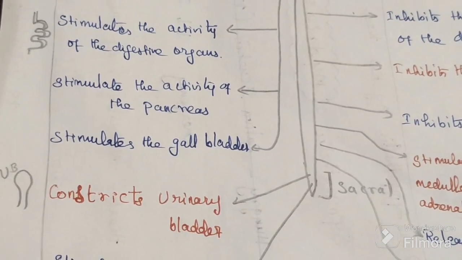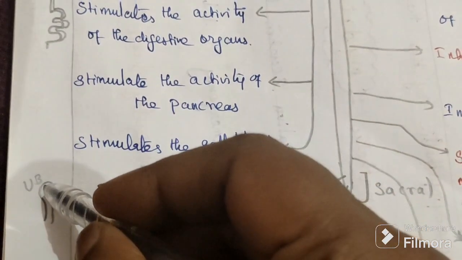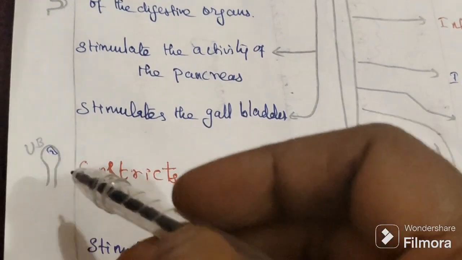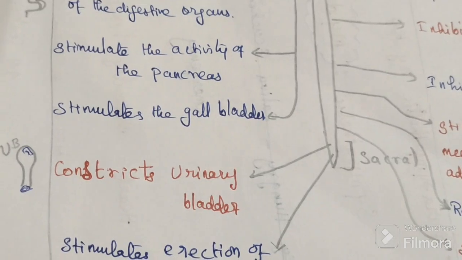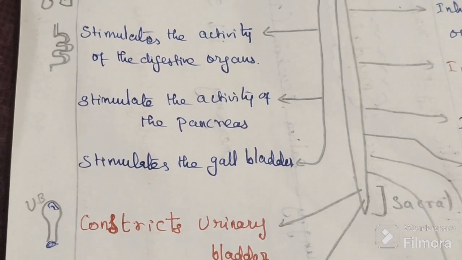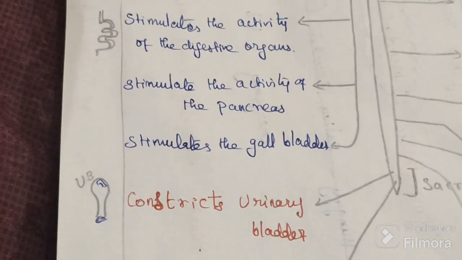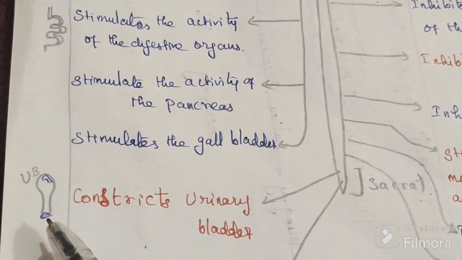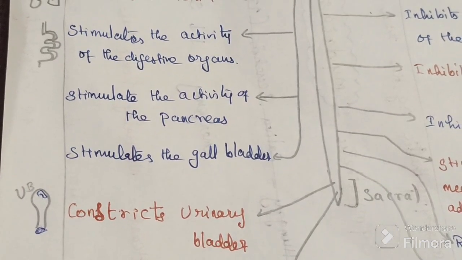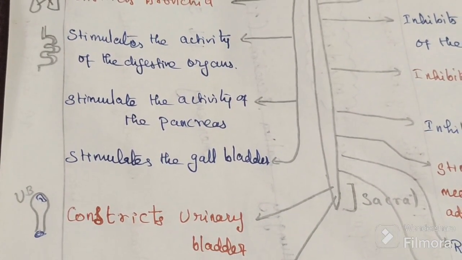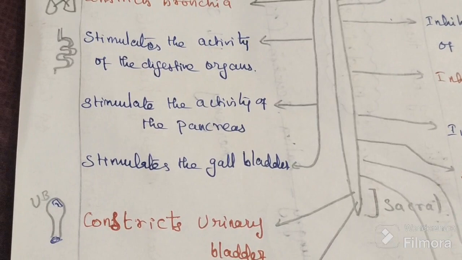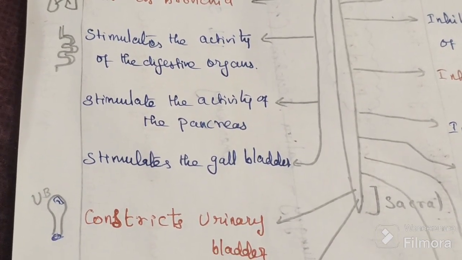We have the detrusor muscle and here we have the sphincter. So whenever we want to avoid micturition, what do we have to do here? The detrusor muscle has to relax and the sphincter has to contract.